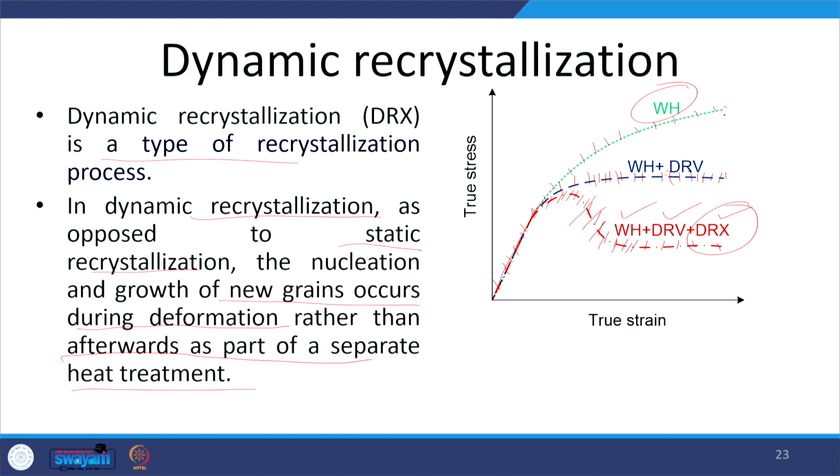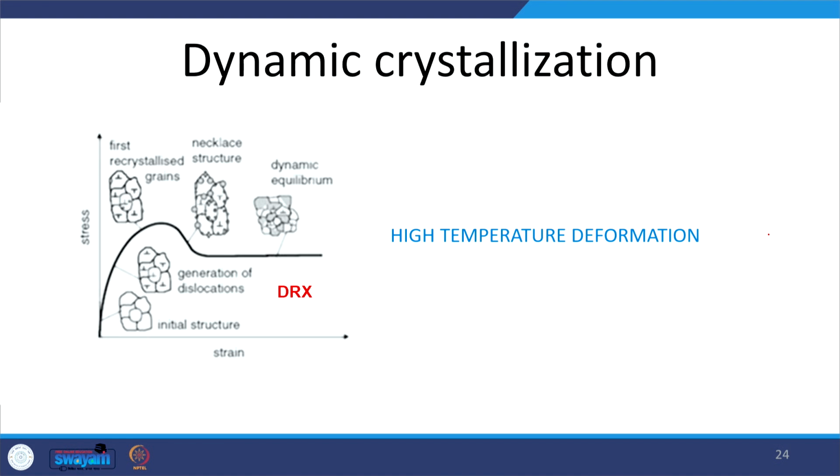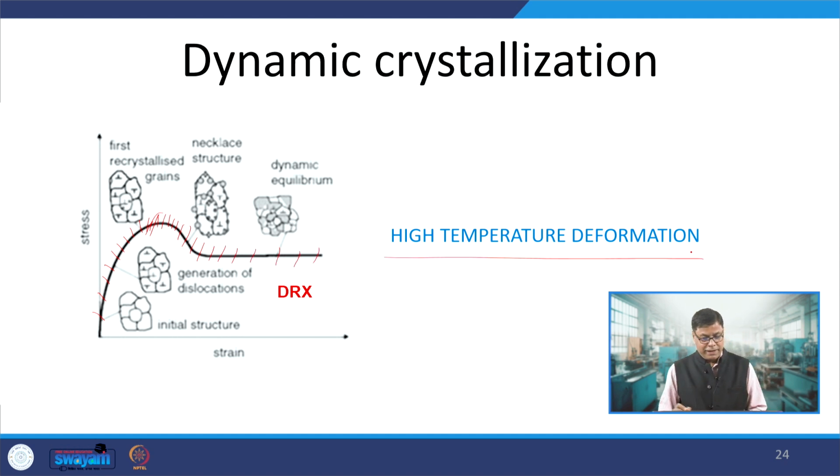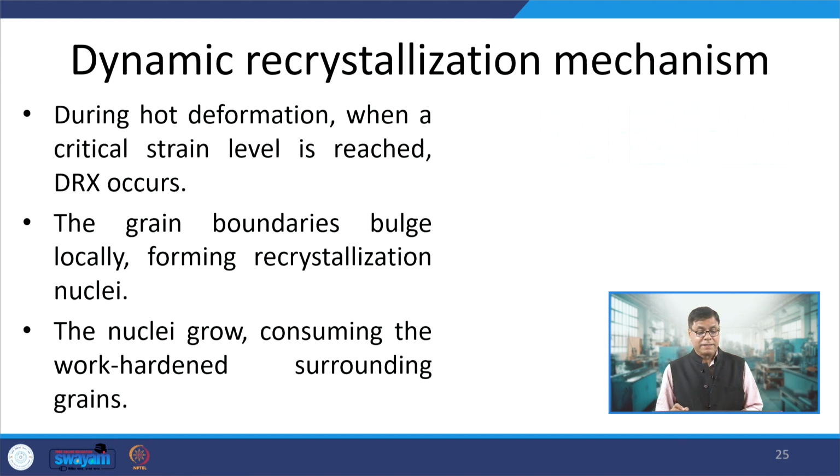So, these are three curves indicating the presence of three different metallurgical aspects: work hardening only, work hardening plus dynamic recovery, and work hardening, dynamic recovery, and recrystallization. That is what we can see here in dynamic recrystallization. Here initially there is increasing stress requirement, then it becomes flat, this is the dynamic recovery phase, and then dynamic recrystallization comes in. Okay. This happens when the high temperature deformation is carried out.